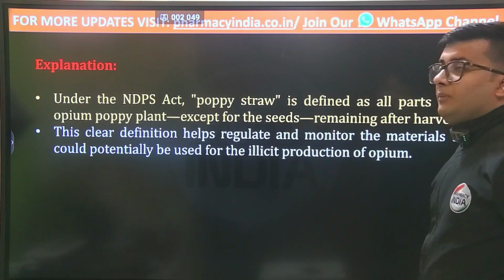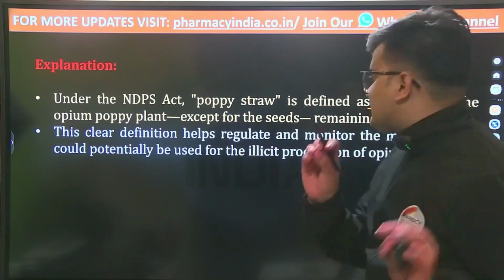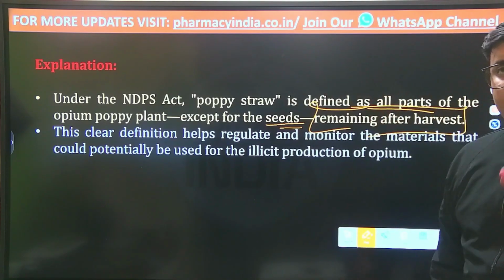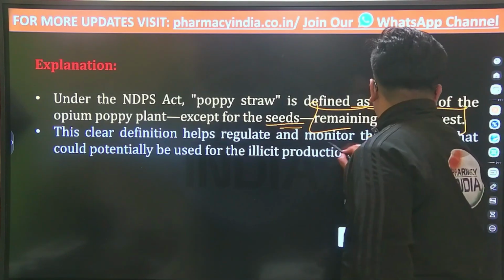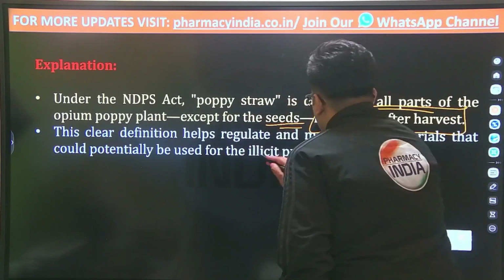If we are talking about the explanation of this question, under the Narcotic Drugs and Psychotropic Substances Act, poppy straw is defined as all the parts of the opium poppy plant except the seeds remaining after harvesting. This would help to regulate and monitor the materials that could potentially be used for the illicit production